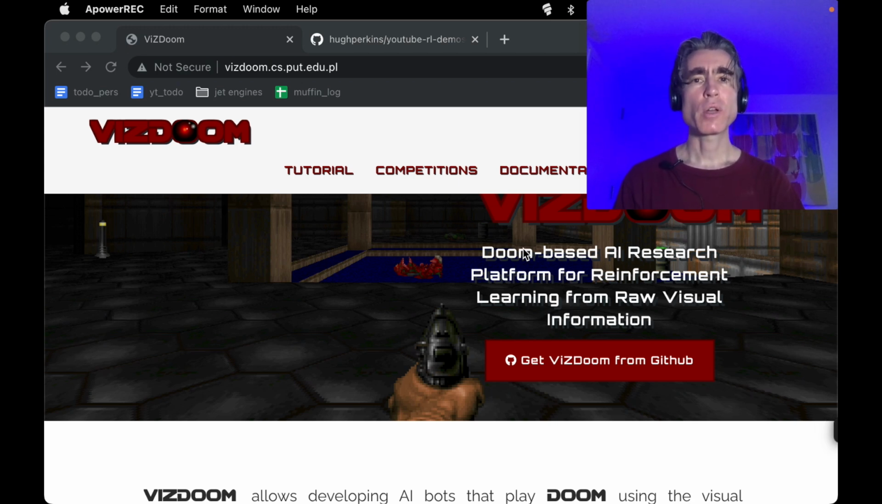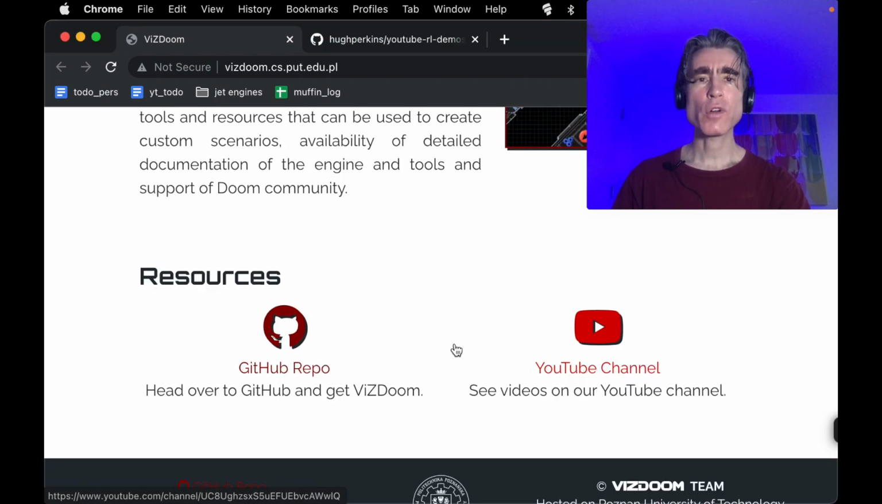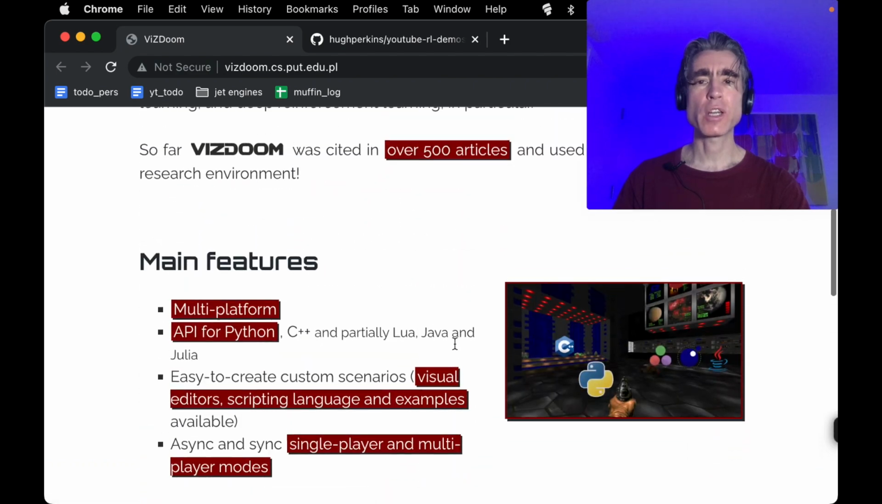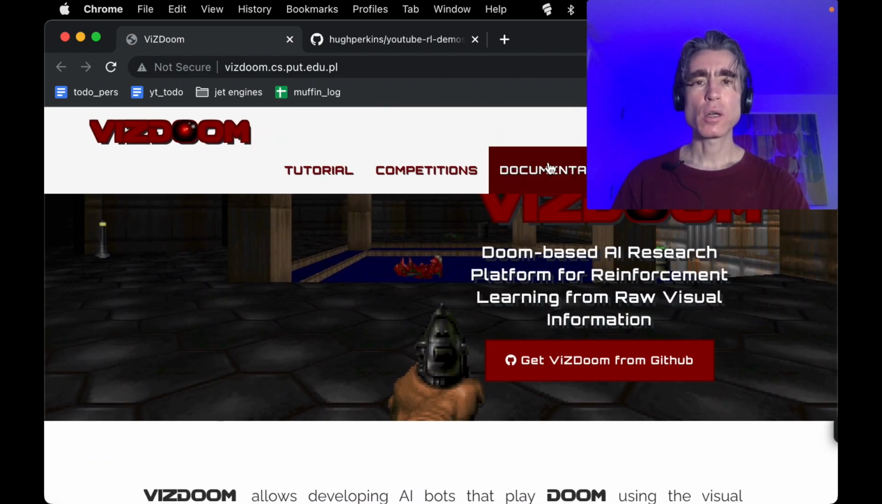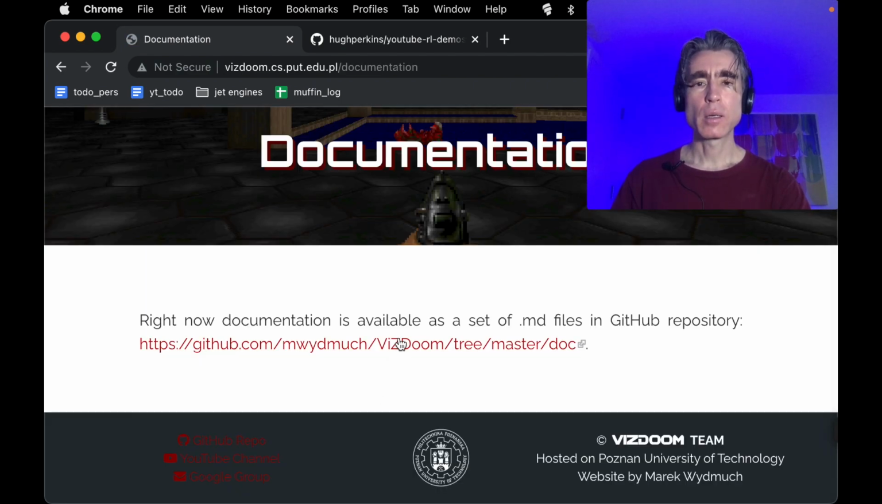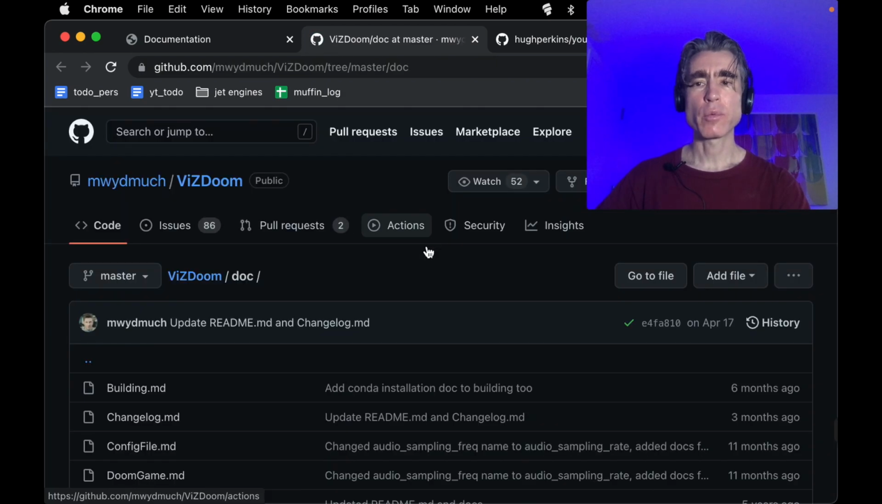So up till now, we've taken the simplest possible scenario and we've got the computer to learn to play in that scenario. What I would like to do now is to take a slightly harder scenario. So let's look for a slightly harder scenario. As far as changing the scenario, let's look for some documentation for that. So, documentation. All right, so it's in the GitHub repository.